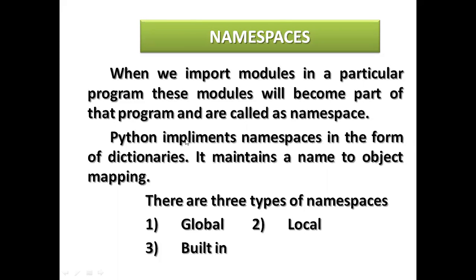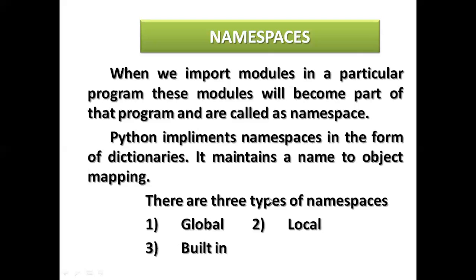Python implements namespaces in the form of dictionaries. It maintains the name to object mapping. Any object it will map. There are three types of namespace, which are global scope, built-in, and local.